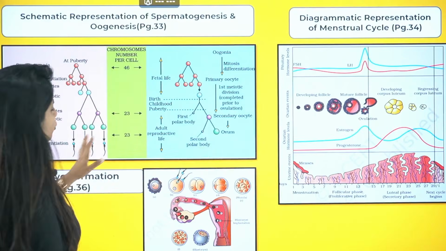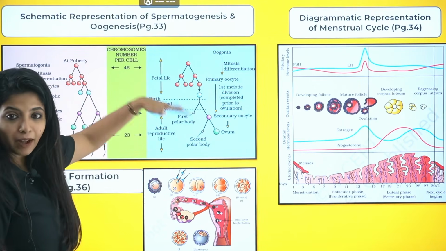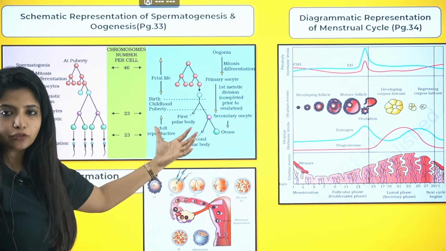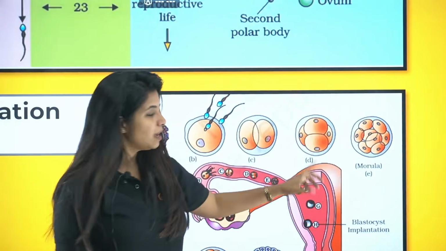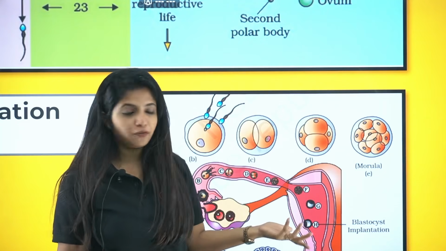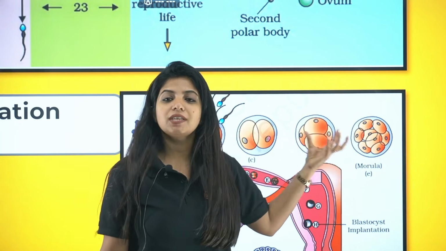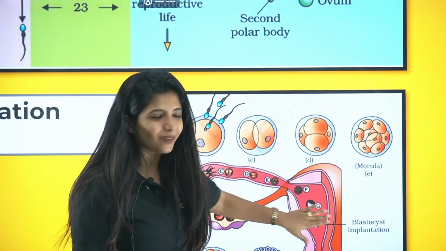Yes, and here are a few more pictures. This picture, the spermatogenesis and oogenesis schematic representation, could be asked to draw. If you know the process, it will be easy for you to draw, but practice the drawing once. Here you would not be asked to draw this, but just understand it can come in MCQ format. What is E? Morula. Morula is the embryo having 8 to 16 cells. It is in the fallopian tube and is moving down slowly.